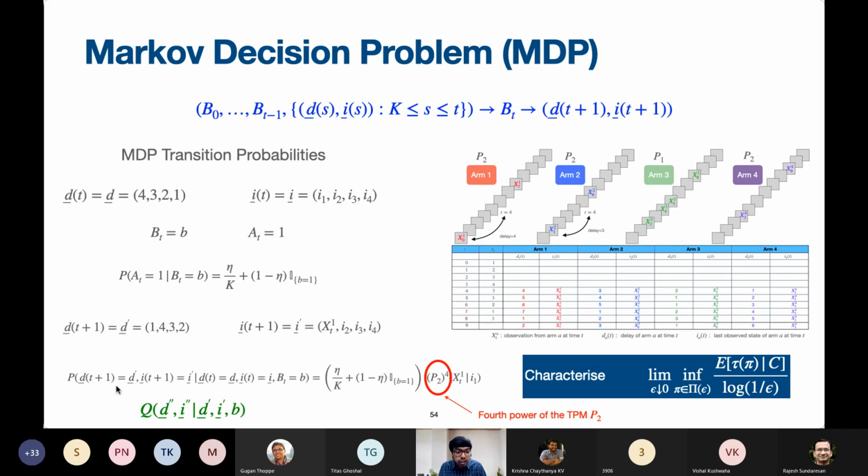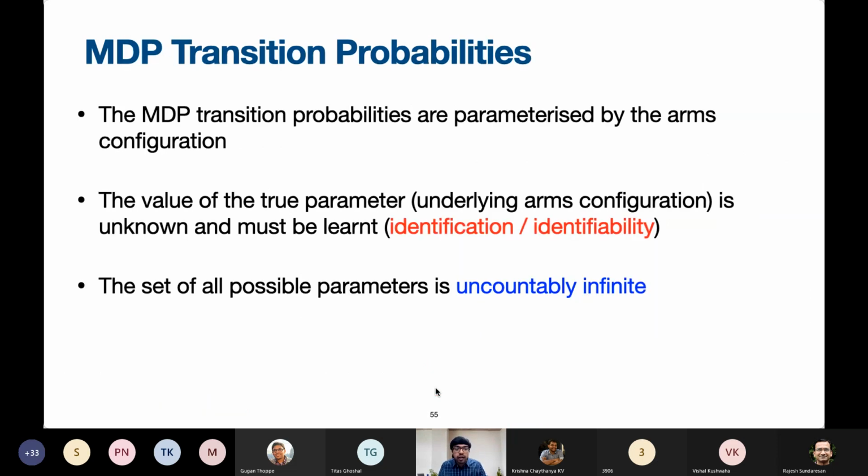Recall this slide where I told you that the transition probabilities depend on the underlying transition probability matrices. In the earlier case, P1 and P2 were known, so we could explicitly compute this. However, in this case, P1 and P2 are not known. So P1 and P2 and also the odd arm location H, all three of them are going to parameterize these transition probabilities. The true value of this parameter, which means the true arms configuration, is not known and it must be learned along the way. That is the most important part. Notice also that the set of all possible arms configurations is uncountably infinite.